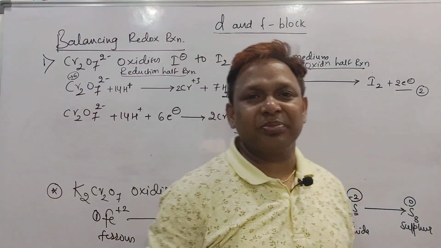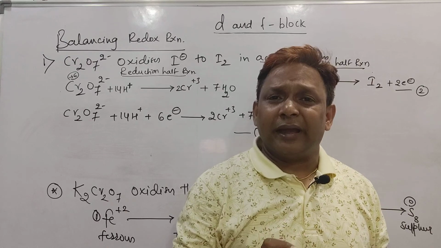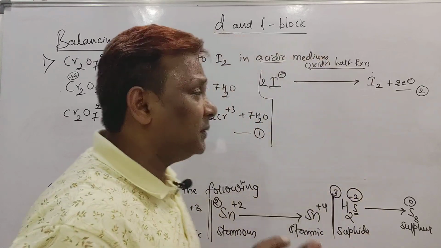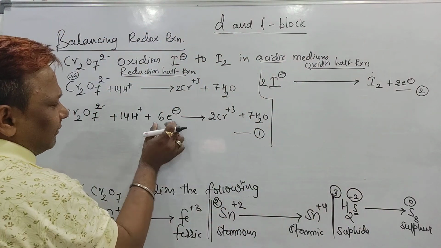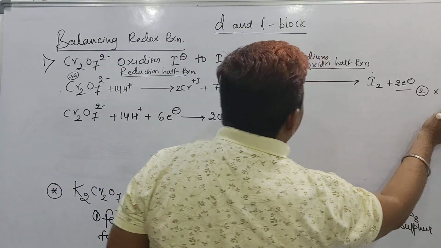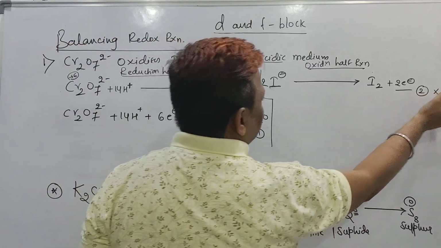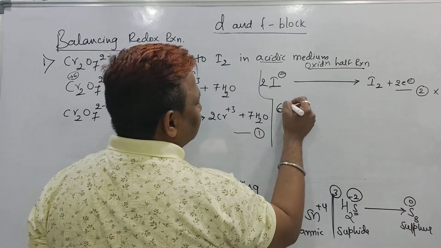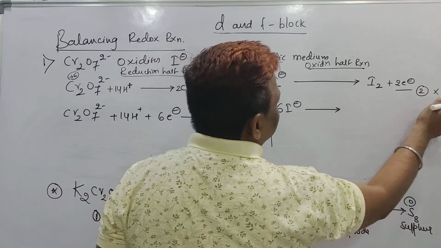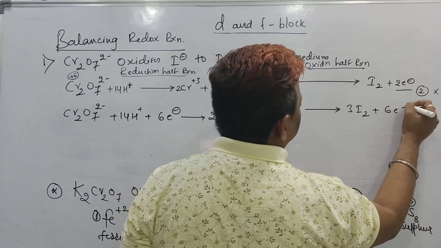But the rule is, before adding any half reaction, in both the reactions the number of electrons should be the same, equal. Here we are having 6, here we are having 2. So multiply with 3 and add these equations. As we are multiplying with 3, what will I get? 3 2s are 6 iodide, then I am getting 3 I2, then I am getting 6 electrons.